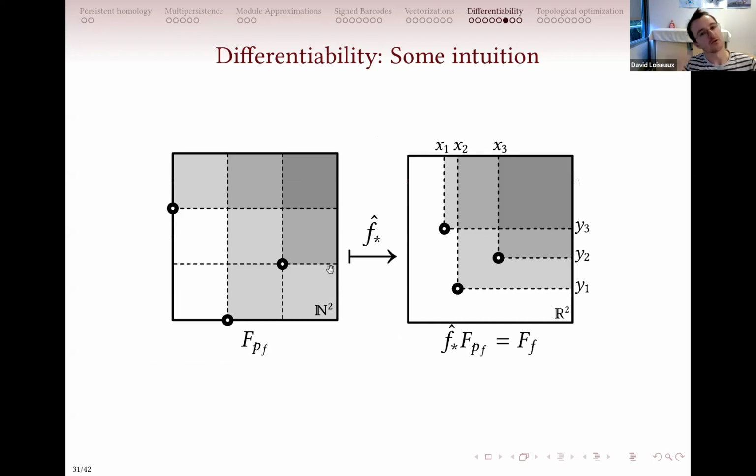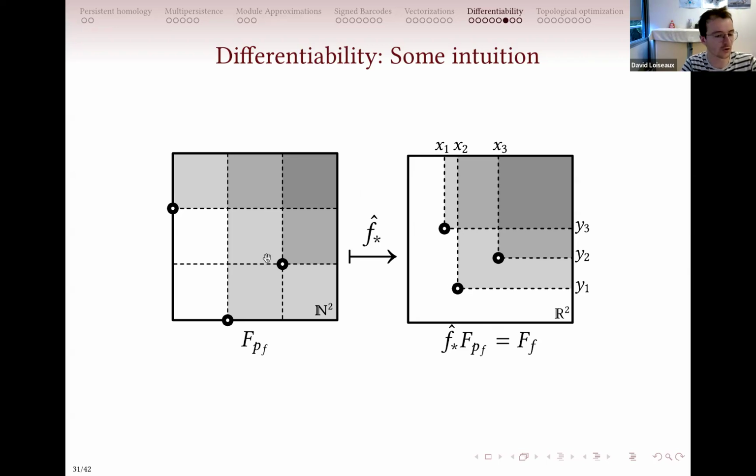Now if we go to the filtration level, if I look at the sublevel sets of this p function here, I will get something like this. It's just the same filtration as f, except that I've pushed it back to the integers. And now if I push forward the filtration induced by this p function, I will recover the filtration of f.